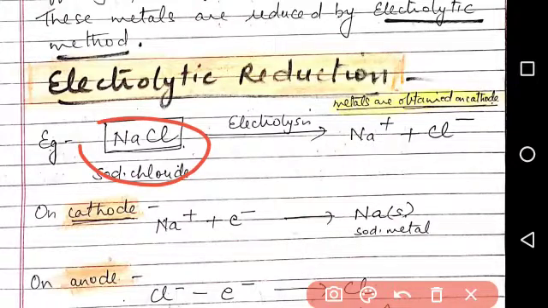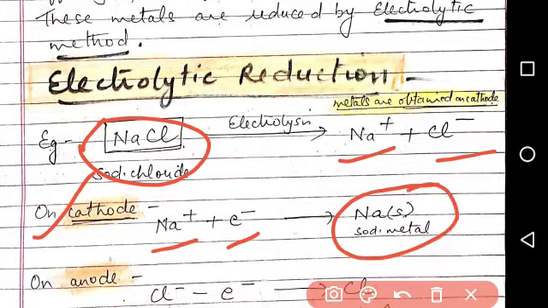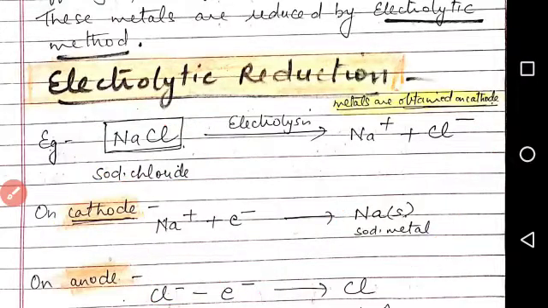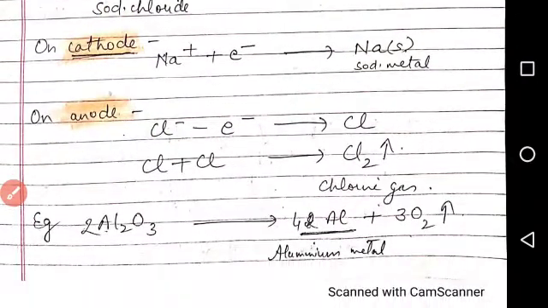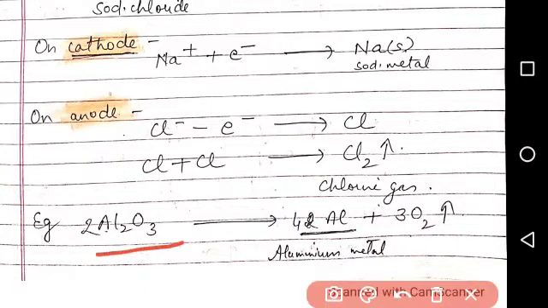So like sodium chloride, when electric current is passed through the solution of sodium chloride or molten sodium chloride, it decomposes to form sodium ions and chloride ions. On cathode, sodium ions, they add electrons and convert to sodium metal. Similarly, on anode, chloride ions, they give out electrons and they convert into chlorine atoms, and chlorine atoms join to form chlorine gas. Similarly, aluminium oxide, it breaks into aluminium and oxygen.